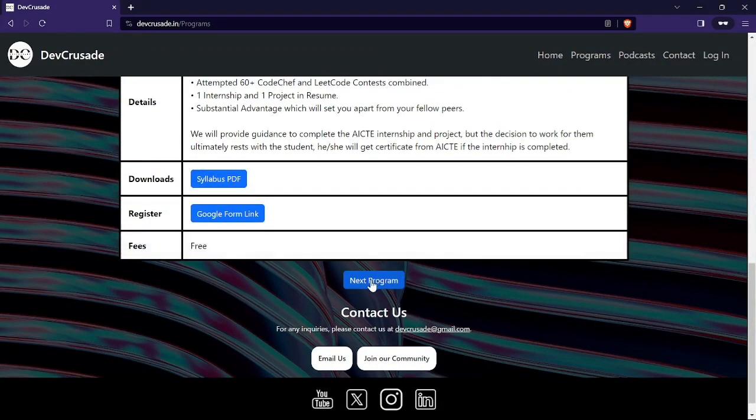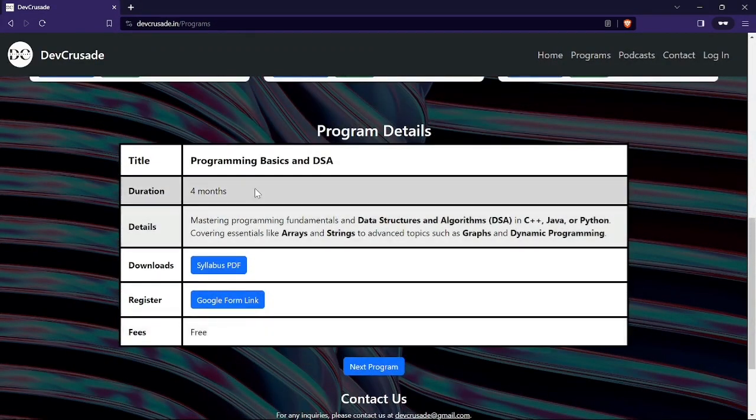So next program we can go. This is programming basics and DSA of 4 months. Then there is some detail section. Then you can download the syllabus PDF, and then the register link. So you can register on this Google form.